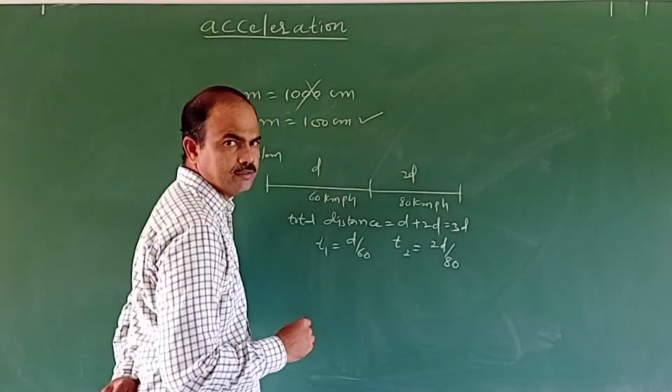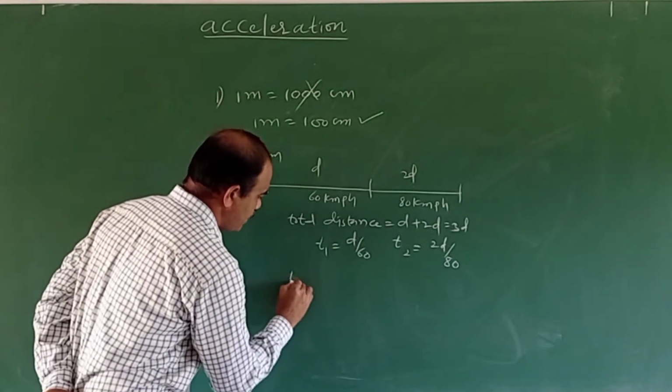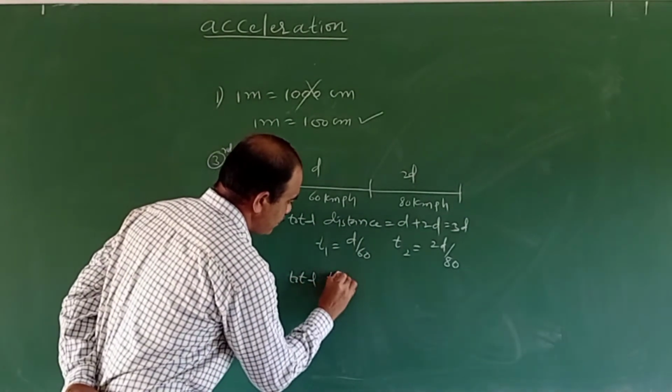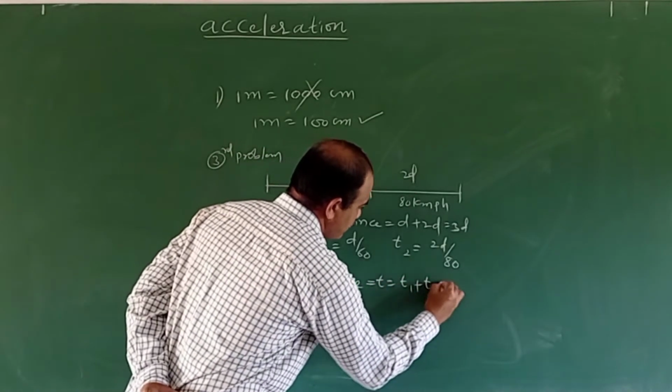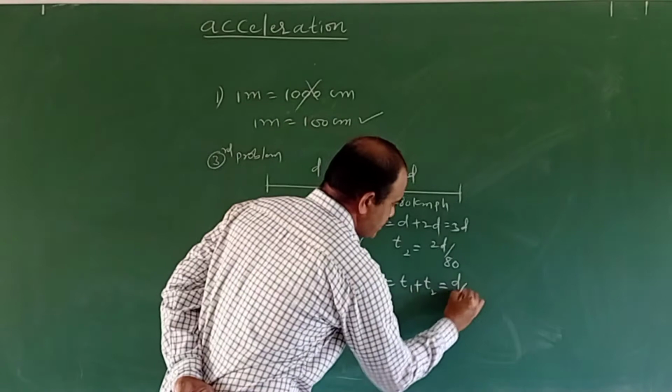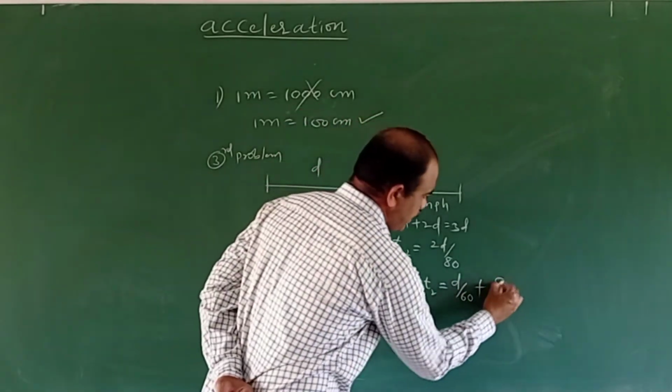But when I was finding the total time, T equals T1 plus T2, T1 is d by 60, and when substituting T2, I substituted only d by 80.